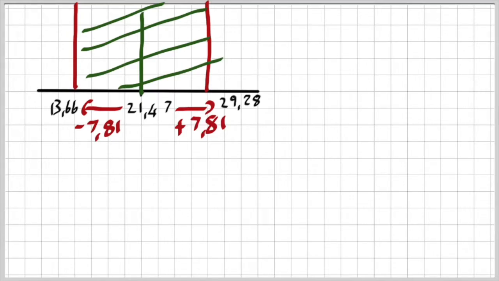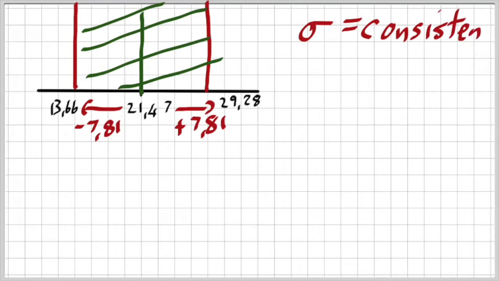But what does standard deviation give me? Let's quickly talk about this. Standard deviation, ladies and gentlemen, points towards consistency. Let me just write it correctly.